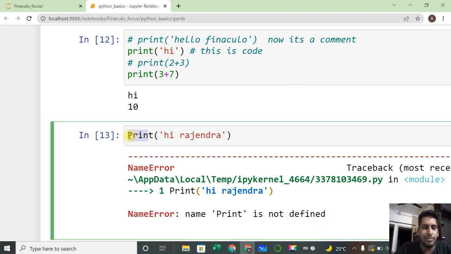Print always starts with a small p, and you can see when I change to the small p, the color changes to green. That is nothing but an inbuilt function, meaning it is already there in Python. We haven't written anything here.